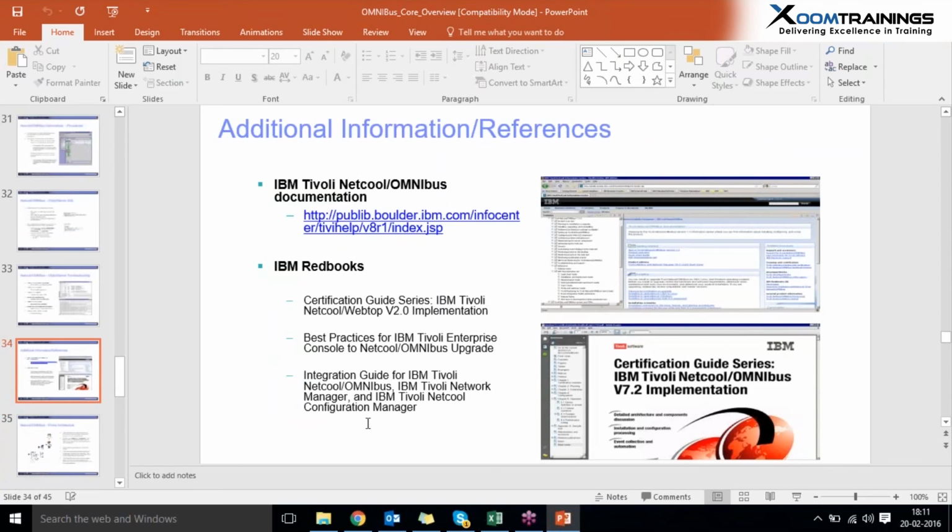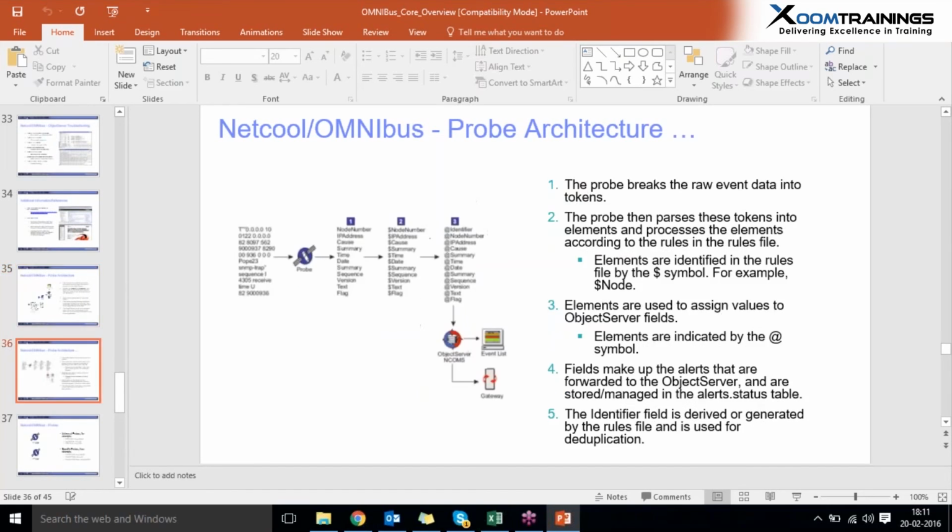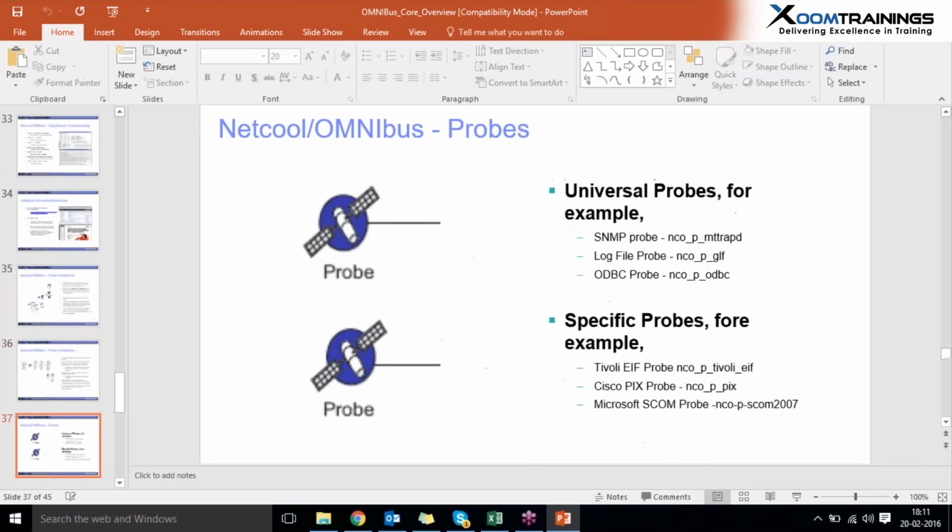And finally, this is the probe architecture. Probes also have some components like raw capture files, log files, and tokens. Every probe has a rules file. In the rules we can also enrich the event, which means converting the raw event data taken from the network into an understandable form for the client or NOC people.